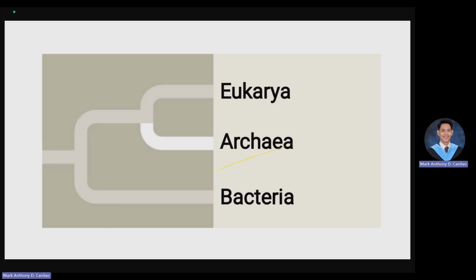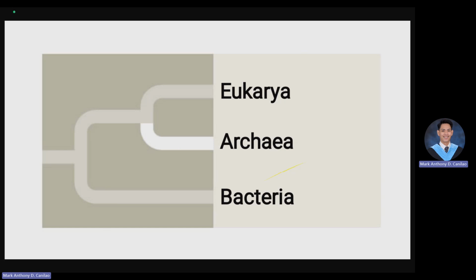So if we look at this one, bacteria, archaea, and eukarya are the three domains of life. Okay, so let us talk about the bacterial cell wall and how we came up with the different parts of the cell wall. Technically, bacteria can be classified depending on their cell wall composition, which can be carried out using the Gram stain technique. I believe this has been discussed to you in your Gen Bio 1. This method was developed in 1882 by Hans Christian Gram. Hence, we coined the term Gram staining. He is a Danish physician.